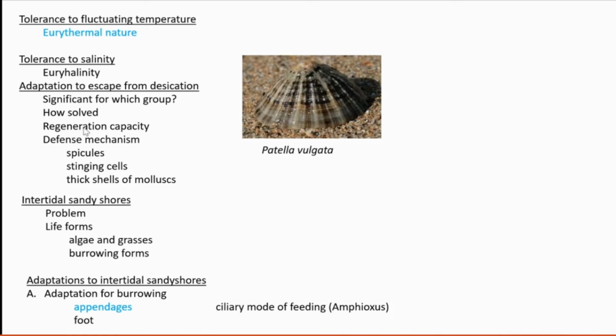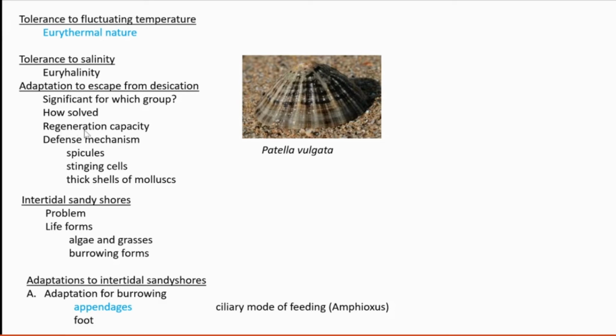Only for such groups does desiccation become a problem. How do they solve that problem? By reducing the surface area of the body. For example, Patella vulgata, it has a shell. It reduces its shell circumference. Circumference means ചുറ്റളവ്. By reducing the shell circumference, it reduces the surface area.